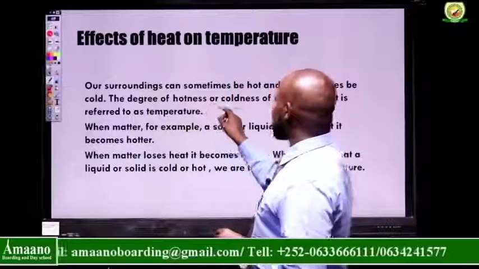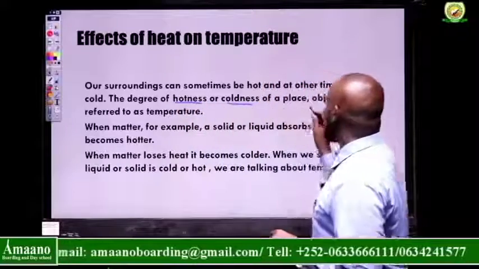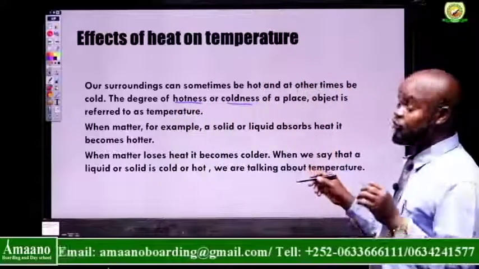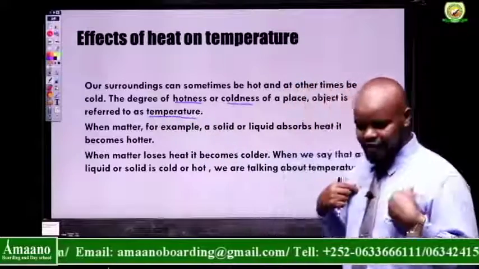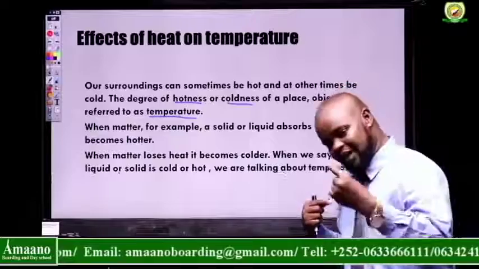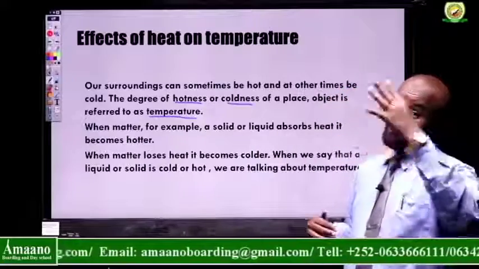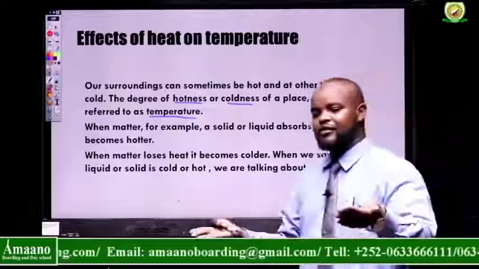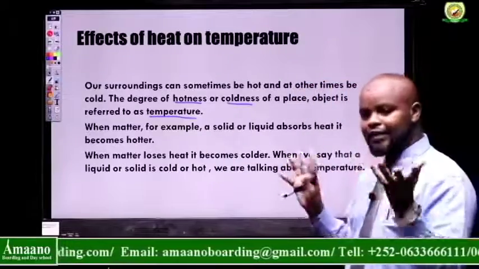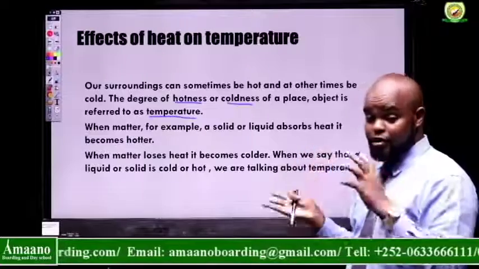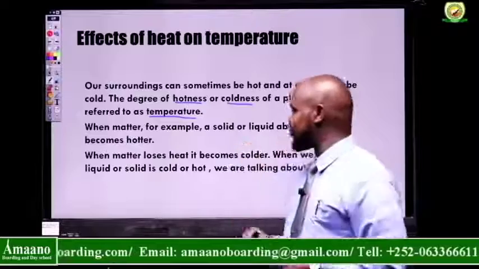The degree of hotness or coldness of a place or object is referred to as temperature. For example, if you are measuring my temperature, the degree of hotness and coldness of my body will be my temperature. If it's very hot, it will be very high. If it's very cold, it will be low. Though the temperature of most animals is regulated by the body in a limited range, right?